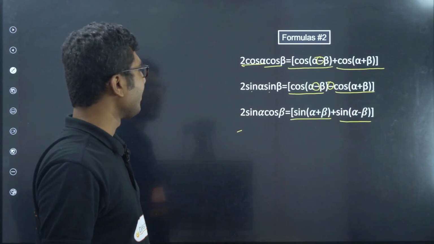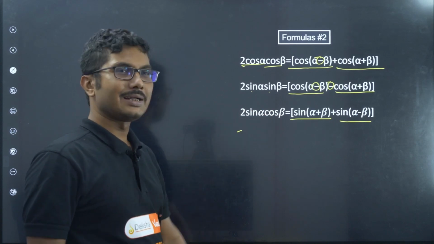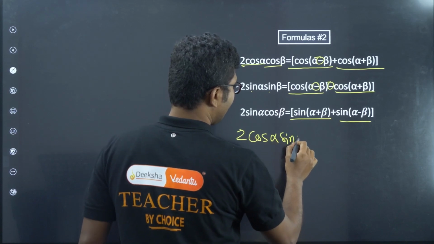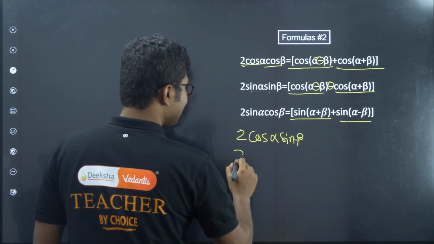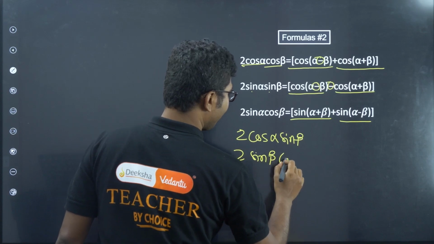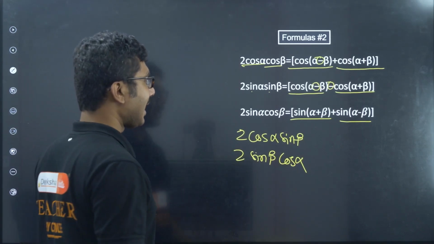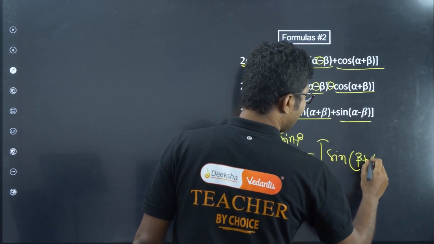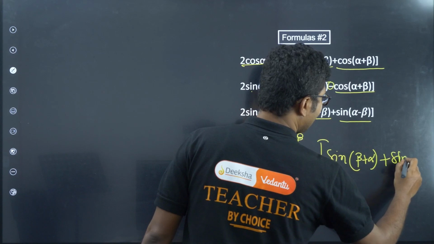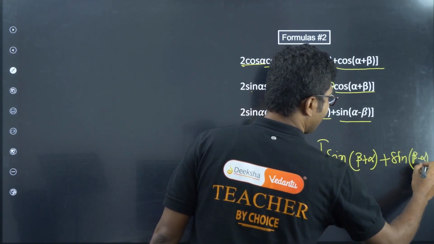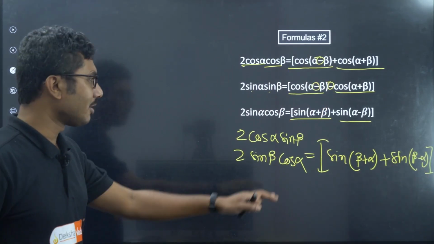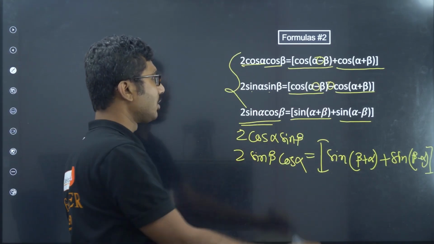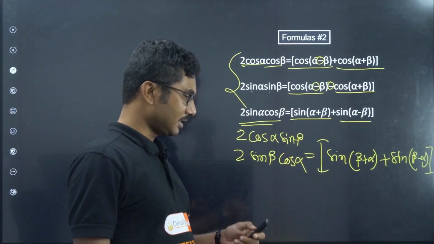So you might say, sir, why have you not written cos alpha sin beta? If you are asking, okay sir, what will be cos alpha sin beta? Can we write this like this, sin beta cos alpha? We can write it like this, right? And then we can use the same formula, sin beta plus alpha plus sin beta minus alpha. We can write this, right? So nothing different. If you remember only one formula for sine, that is done. For cos you have to remember 2 formulas. For sine only one formula is sufficient.